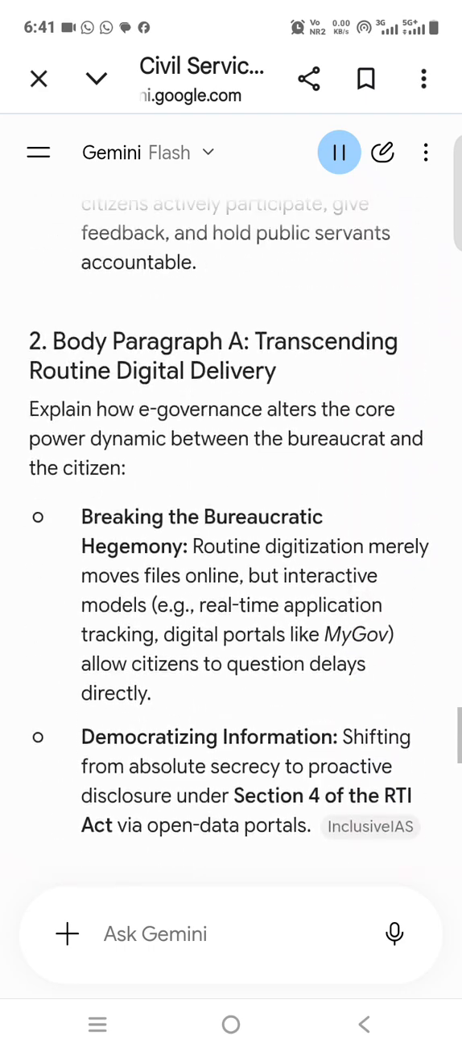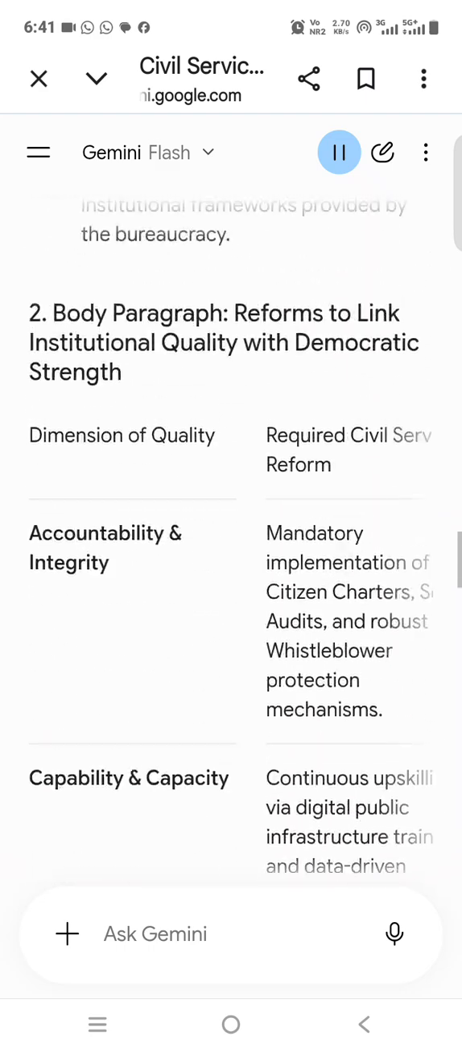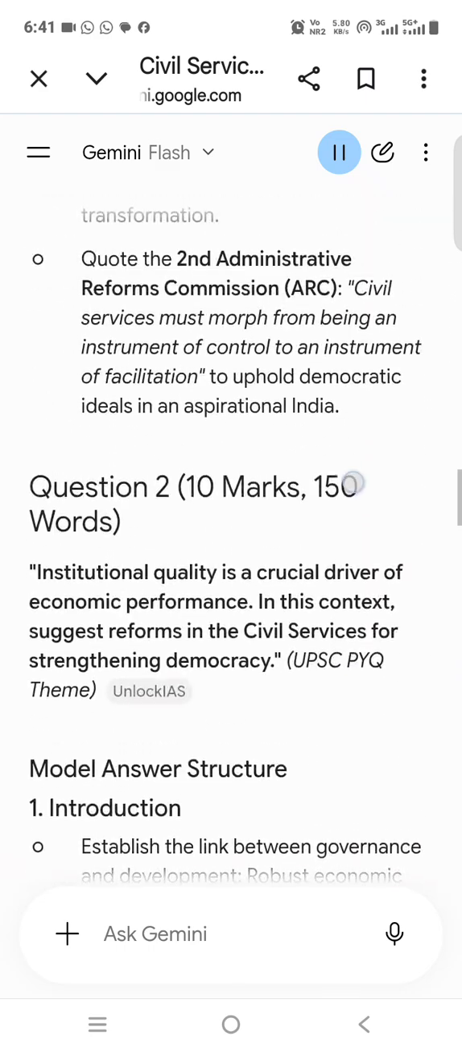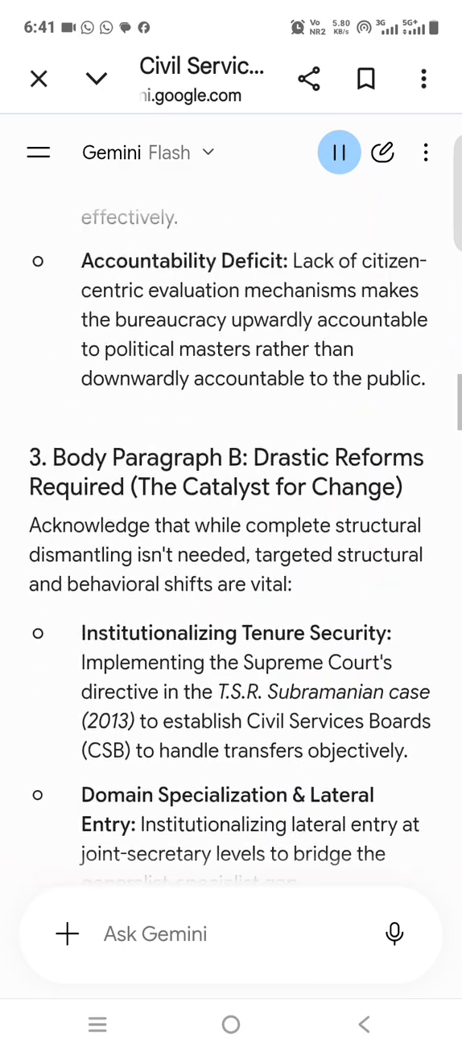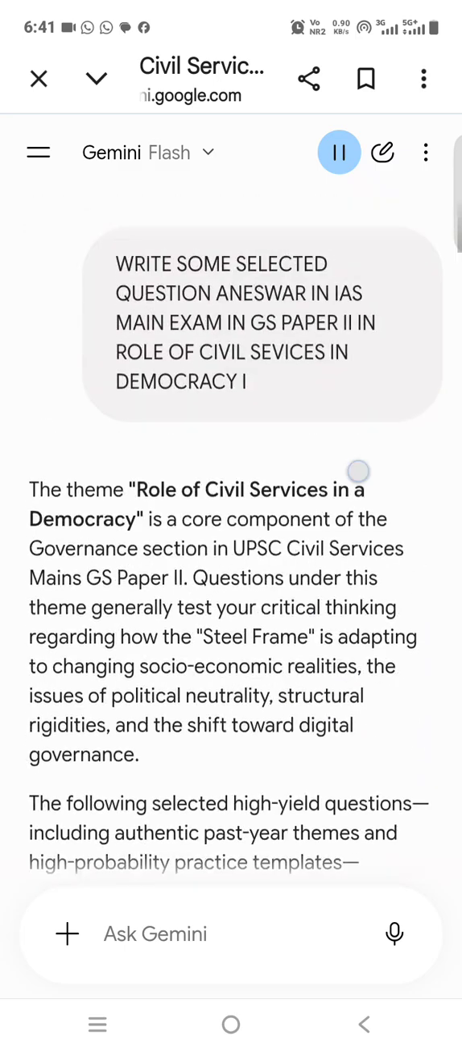The following selected high-yield questions, including authentic past year themes and high-probability practice templates, demonstrate how to structure your answers using the standard Introduction Body Conclusion (IBC) framework. Question 1, 15 marks, 250 words.